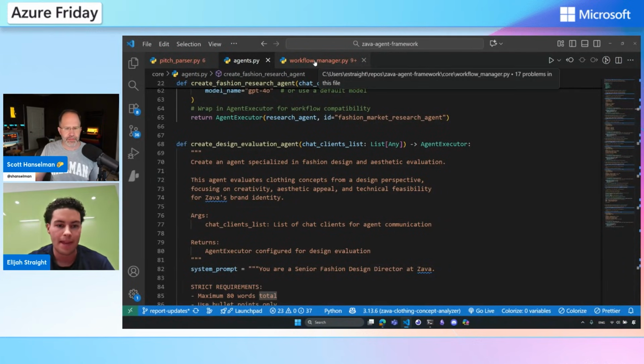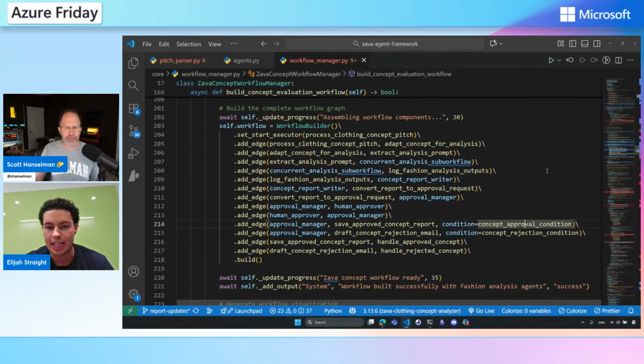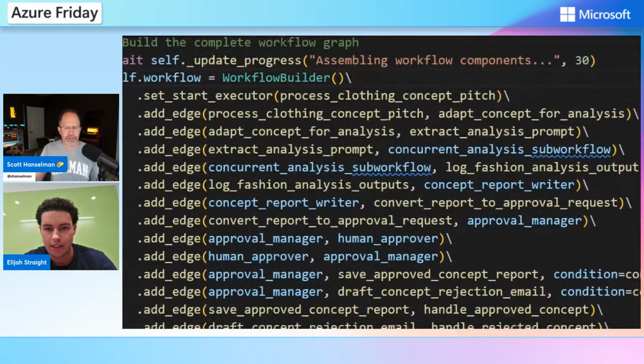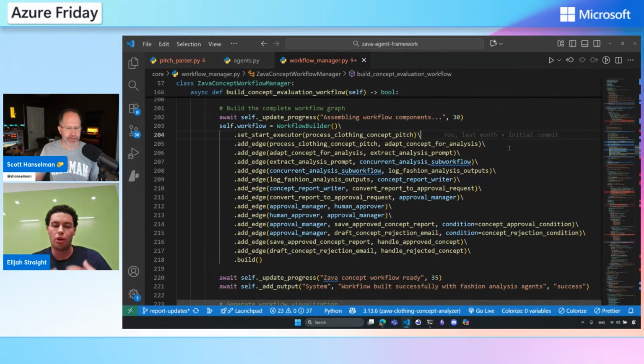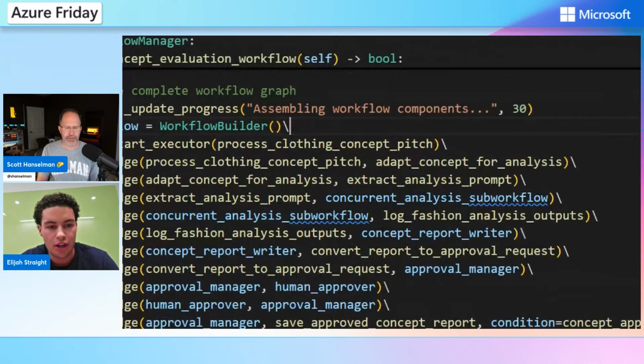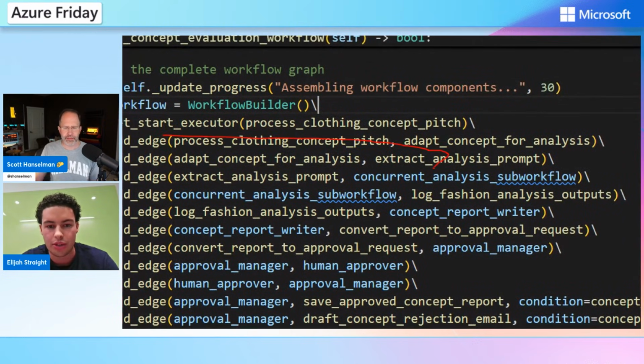Pretty cool stuff. And then finally, I want to get in here to what is really the meat and potatoes of agent framework, and this is our workflow builder. Can you see that, Scott? Is that looking pretty good for you right there? I know I like zooming in, and I appreciate the zooms. Big zoom in. So you can see here the various nodes and edges. For folks at home that are familiar with directed graphs, this is very similar to that concept. And so you can see here, we're processing the clothing concept pitch.